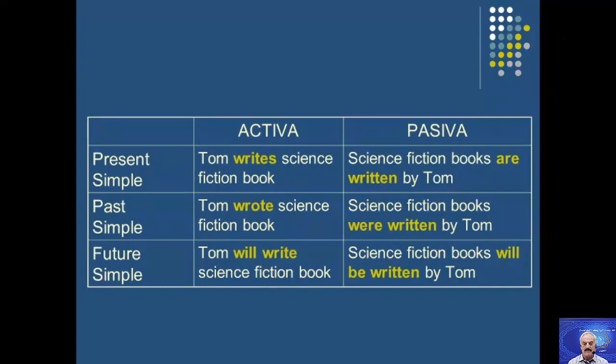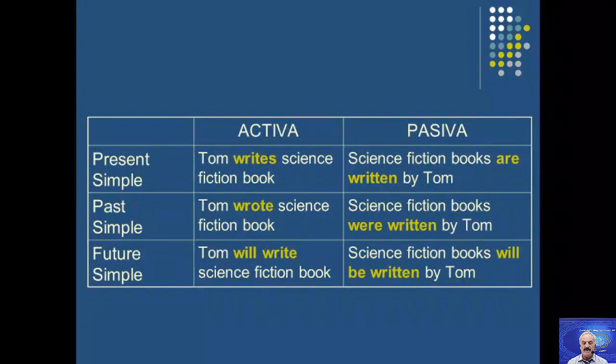Now, present simple. Tom writes science fiction books. Tom writes is in the present simple. So, what is the object? The object is science fiction books. Then it becomes science fiction books are written by Tom, because books are plural. With the plural, I use are. With the singular, I use is. Then let's move to another tense, which is past simple.